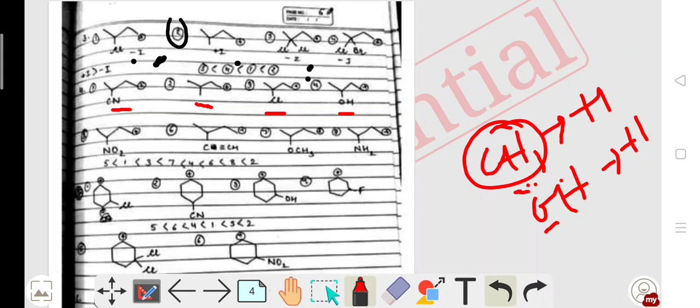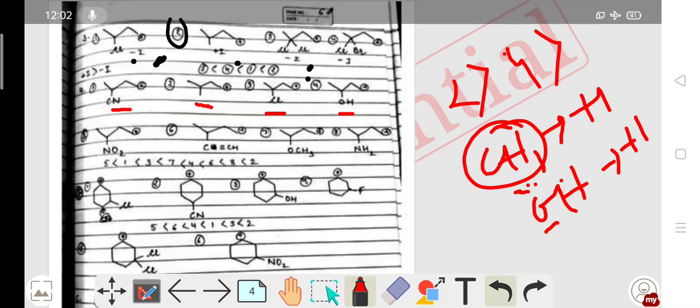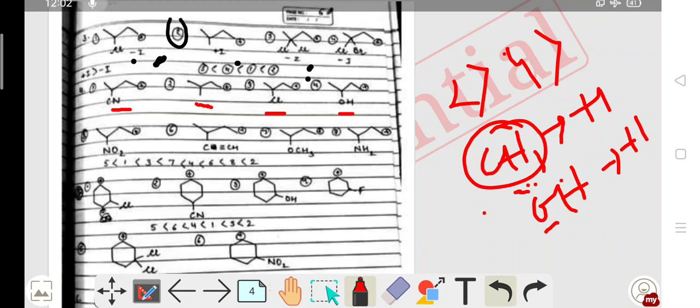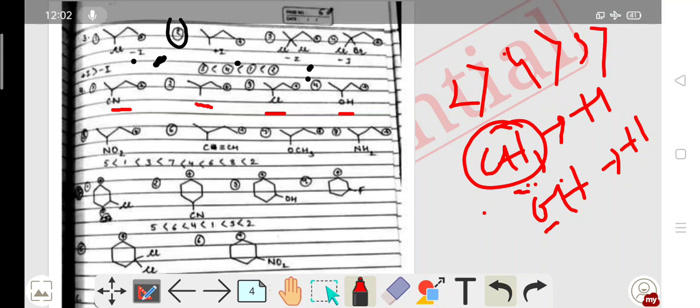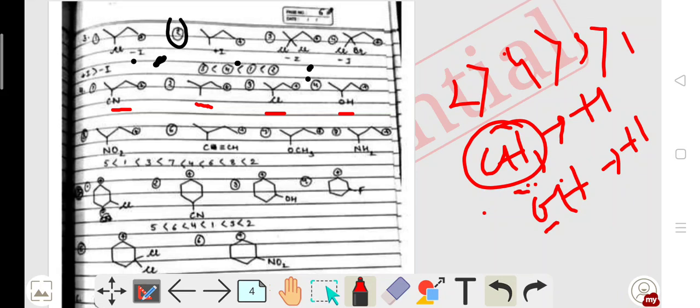So my first priority is 2, then comes OH, that means 4, then here Cl, here CN. CN has more withdrawing power than Cl. So then comes 3, then 1. Clear, the order of stabilization of carbocation.